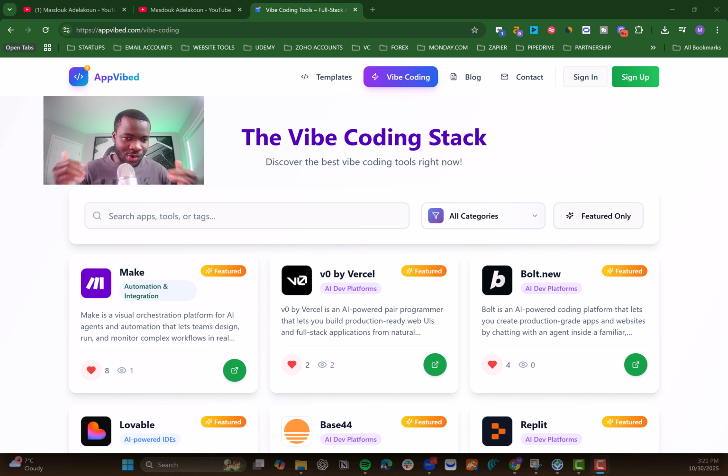Obviously, the technology is not fully there yet. There's still a lot of work which needs to be done. But the technology today compared to 6 months ago, there's a very, very big difference. The difference is huge and unimaginable. I remember when I started coding using vibe coding, I started with Replit, I think it was something like 8 months ago. The version of that agent 8 months ago compared to today is like 100 years in between the two versions. There is such a big difference which just happened.